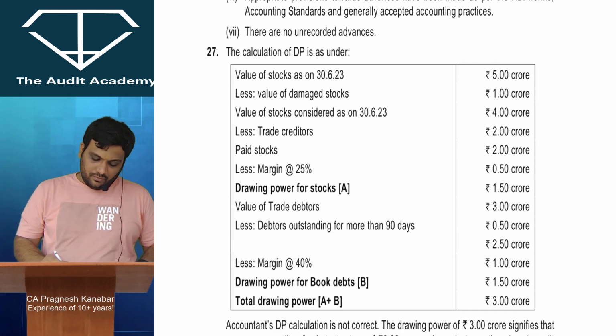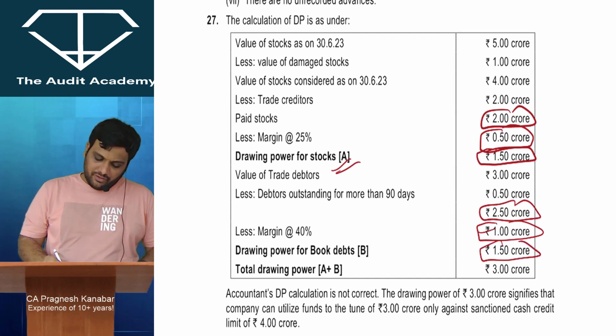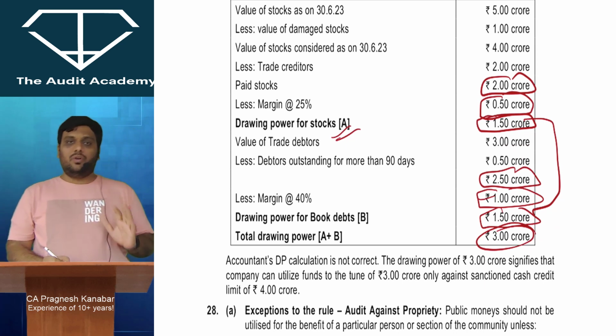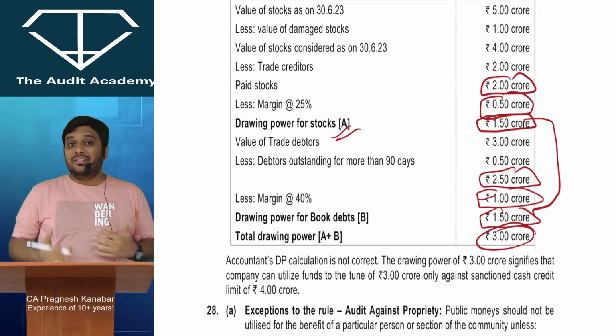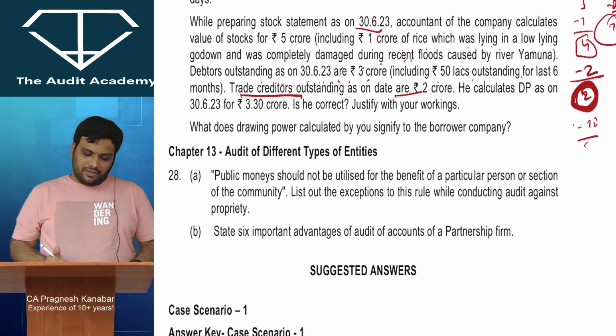Alright. But you will see 2 crore पे margin 25% लिया है and drawing power for stocks they have calculated 1.5 crore. Then 2.5 crore पे margin 1 crore लिया है 40% and this is 1.5 crore. So 1.5 plus 1.5 is 3 crores. So 3.3 crore is not correct amount, and as of now we will be able to utilize only 3 crores based upon the drawing power that has been calculated. This is always one of their favorite.